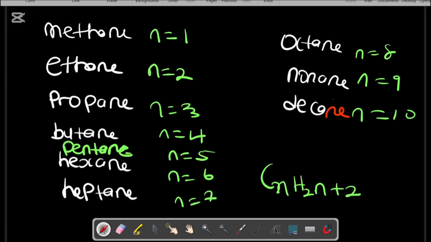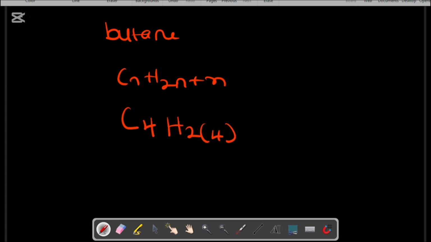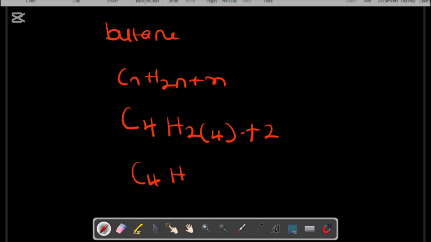In methane, n equals 1, so the formula is CH4. I've shown you how to calculate this. When n equals 4, we have butane. Carbon automatically becomes 4, and H is 2 times 4 plus 2, which gives C4H10. Whenever we see this, definitely we are talking about butane.